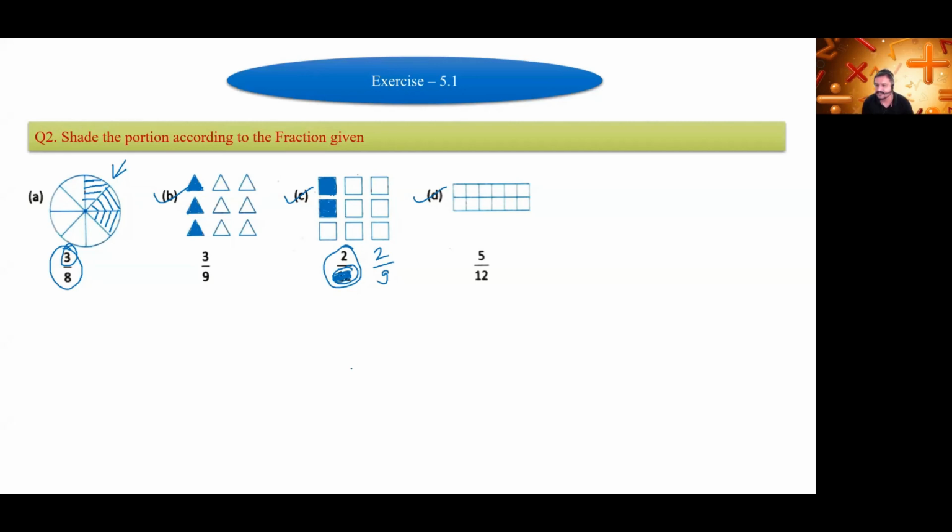Harshita, can you give me the answer? Harshita, for this D1. Sir, we have to shade 5 squares. Okay, 5 squares, correct. And sir, we have to write question number 1 and 2 in textbook or in CW? No, keep it in textbook only because you will have to draw the figures. So better you solve this question in textbook only. Okay. Everyone will solve this question in textbook only, not in CW. First 2 questions of exercise 5.1. Okay, remaining part we will continue tomorrow. Last 1 minute is remaining.